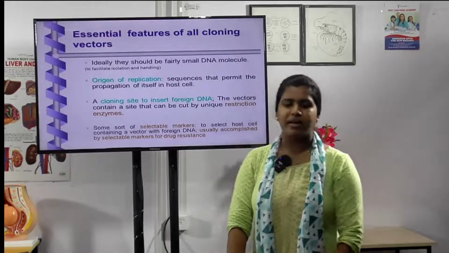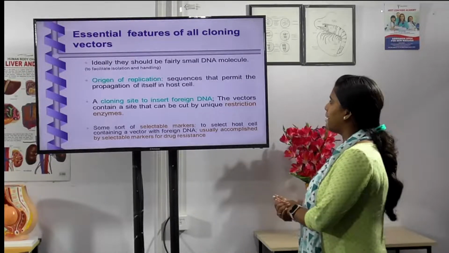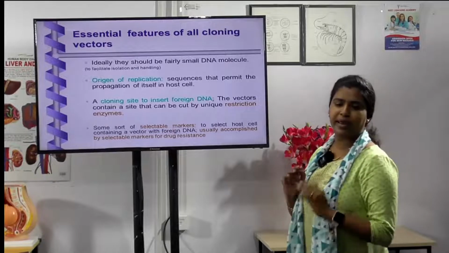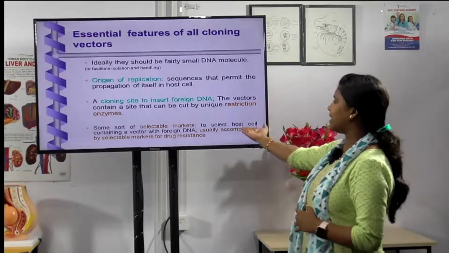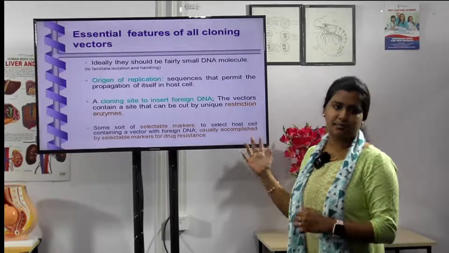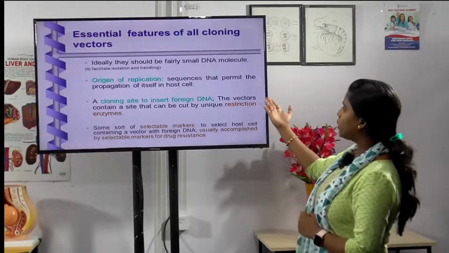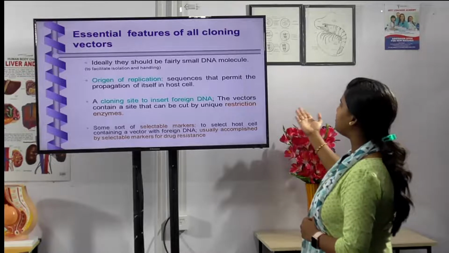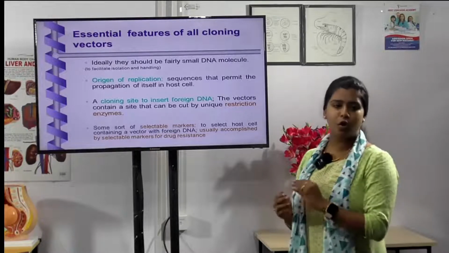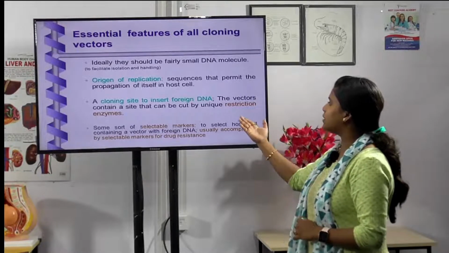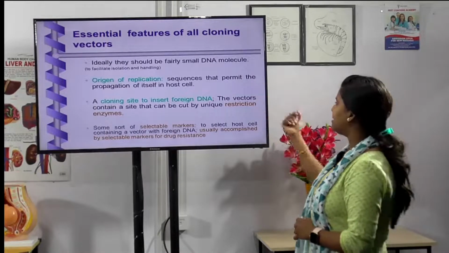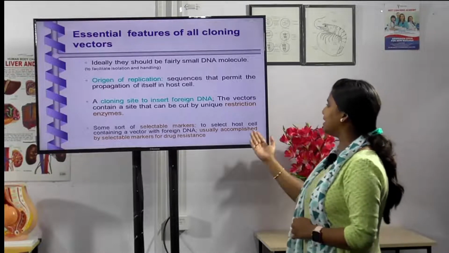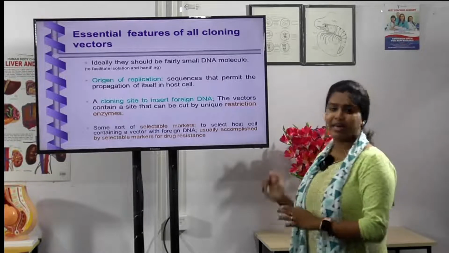Now let us see the essential features of cloning vectors. There are two main things: one is the origin of replication and the second is the selectable marker. Origin of replication means sequences that permit the propagation of itself in the host cell, and a cloning site to insert a foreign DNA. The vectors contain a site that can be cut by a unique restriction enzyme.